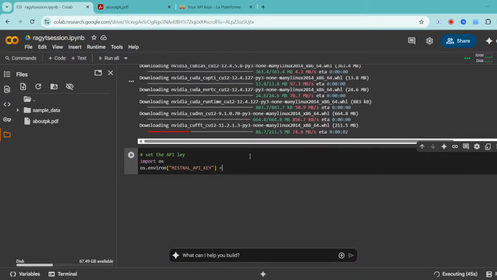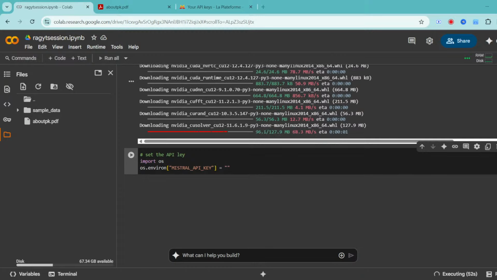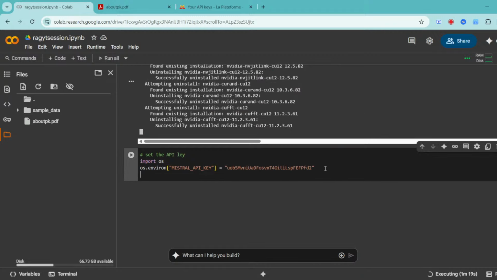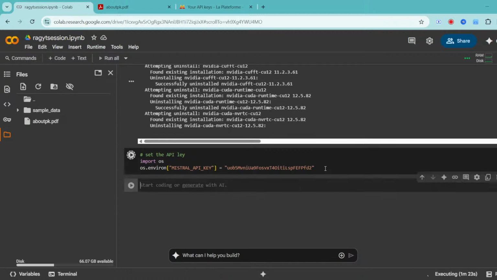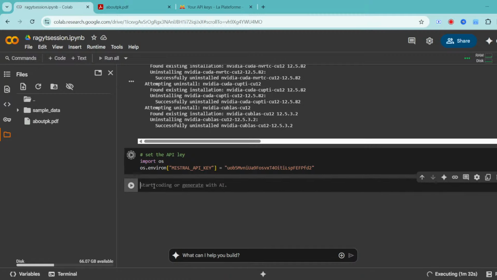It's just a text. You don't have to worry about it, you can give ABCD also. Here I have shared my API key. Then I put it in the environment. So what happens now is my API key gets stored in a variable called Mistral API key. So that's done, right? Now, it's very easy, just a few lines of code.